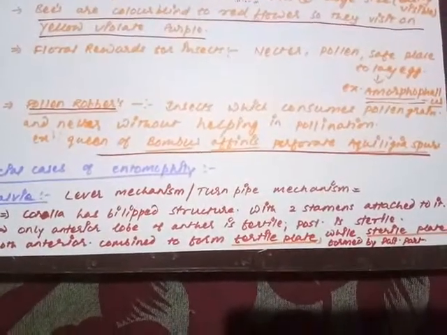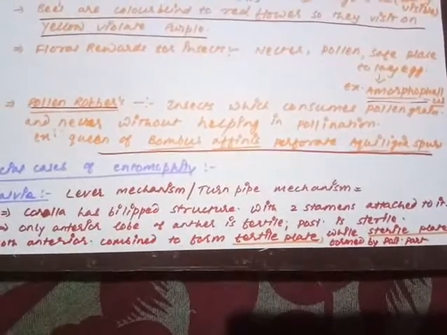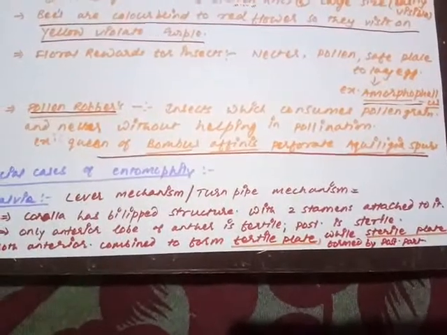Now one very important term. Sometimes some of the insects are not useful for pollination, yet they still use the pollen grains from the flowers. Are you getting my point? Some insects are not helpful in pollination, yet they consume the pollen grains and the nectar. Such insects are called pollen robbers. Pollen robbers means the insects which consume the pollen grain without helping in the process of pollination.